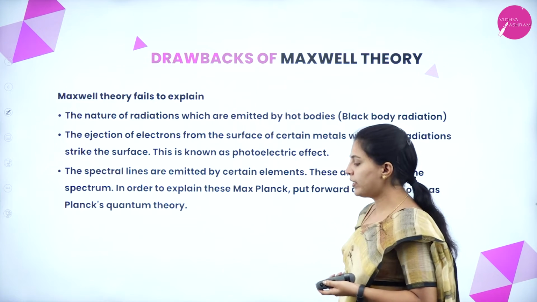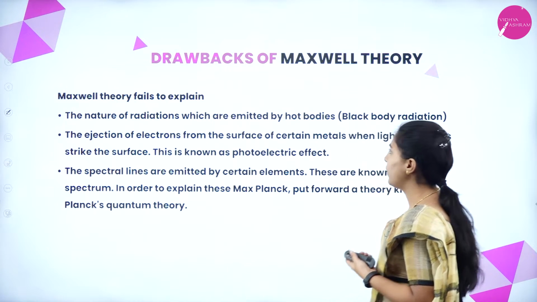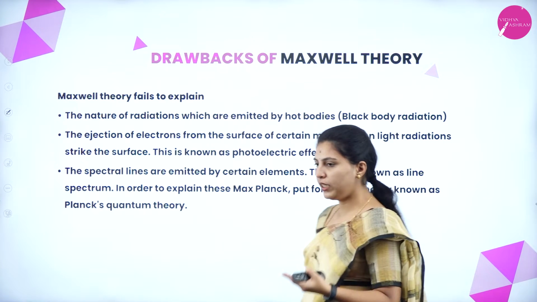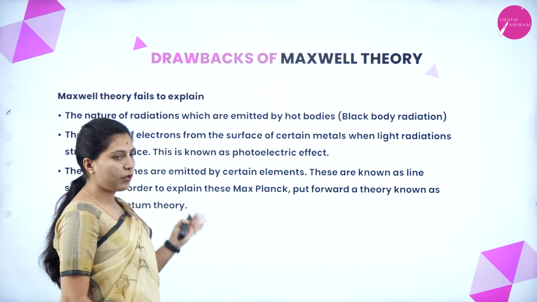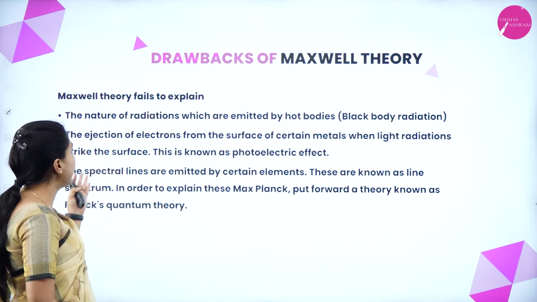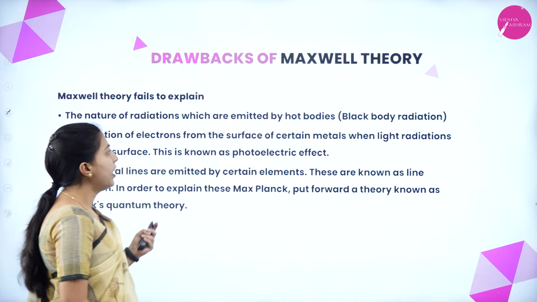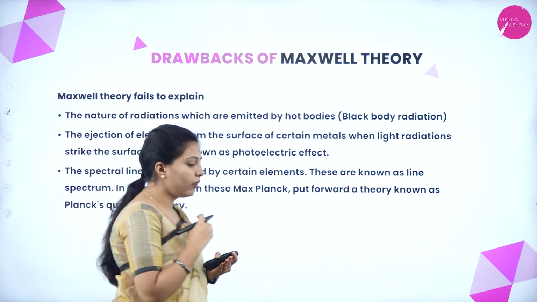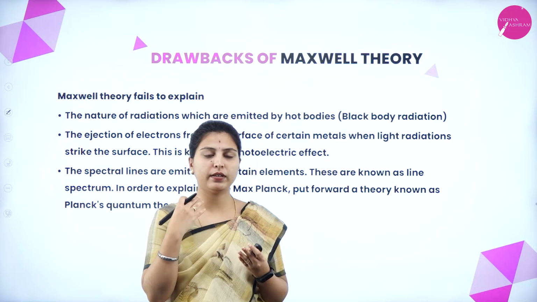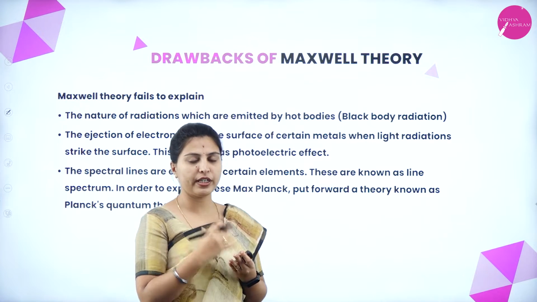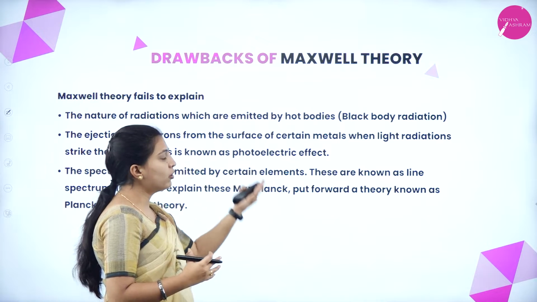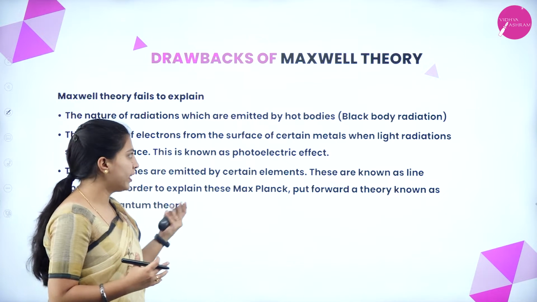Okay. Next, we'll see the drawbacks of Maxwell theory. After so many achievements, he had some drawbacks. The first drawback is the nature of radiation emitted by hot bodies. Whatever radiations an object emits, he could not find out their nature. So that is one drawback.